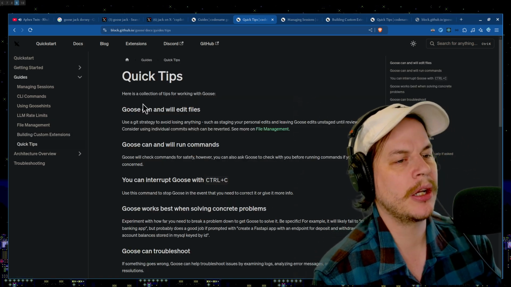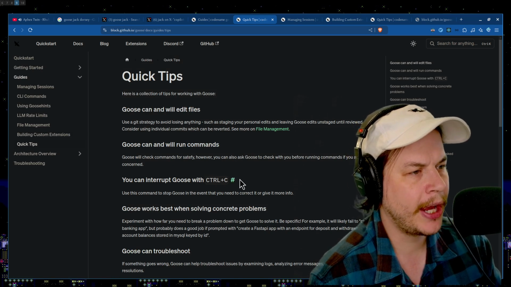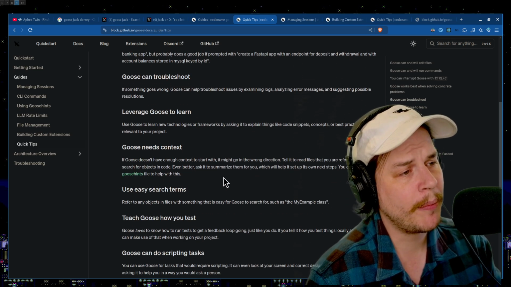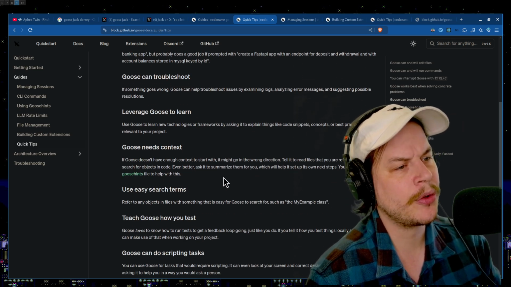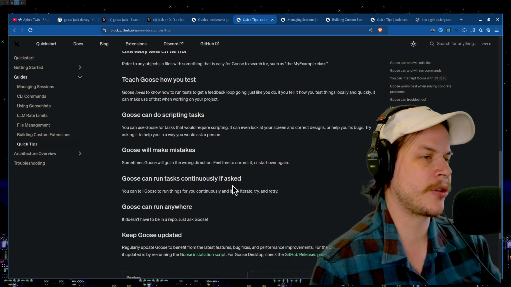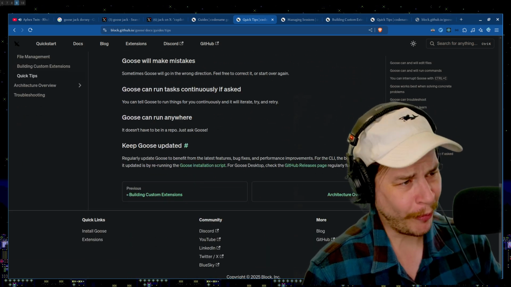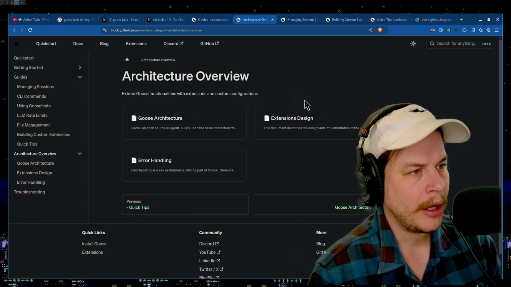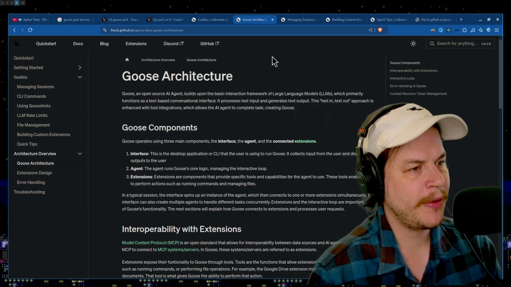Here's a collection of tips here. Goose can and will edit files. It can run commands. You can interrupt with Control-C. It's best when solving concrete problems. It can troubleshoot. Leverage Goose to learn. Goose needs context, use easy search terms. These are just things for working with AI, okay, and working with agents. It'll make mistakes. We got it, okay? Architecture overview. Well, is this going to be fun?